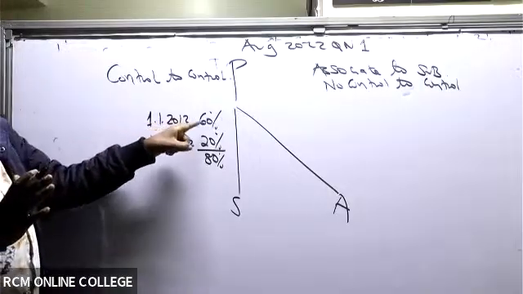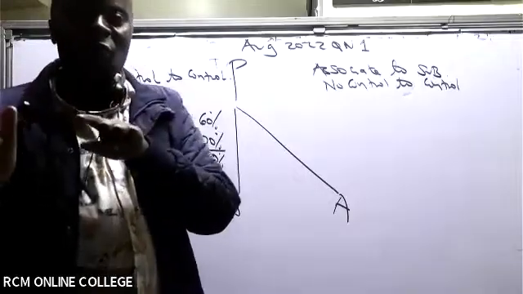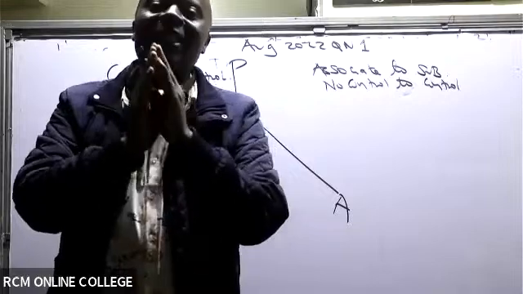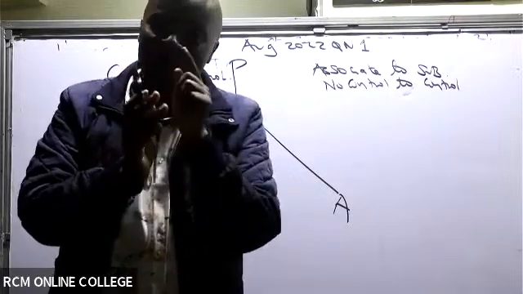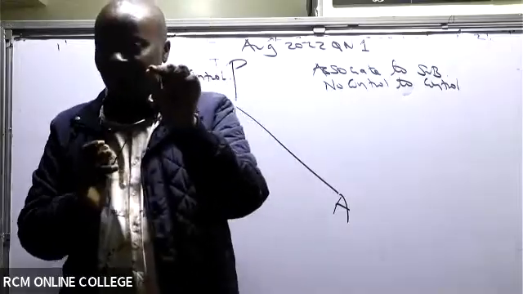But now look at this one here. We are moving from 60% to 80%. 60% is control. 80% is control. So we are still within the controlling zone. It is control to control. So first of all, let's agree whether we are together there, on this concept of moving from 60% to 80%.